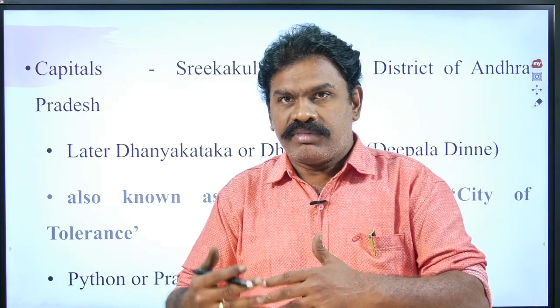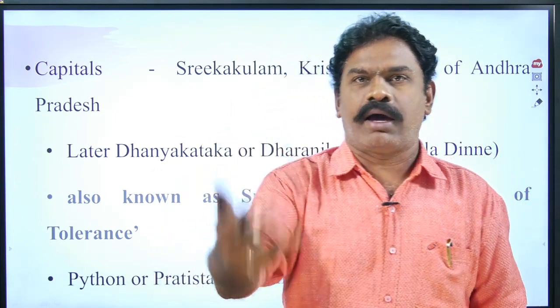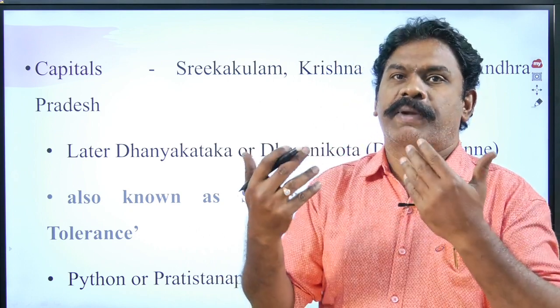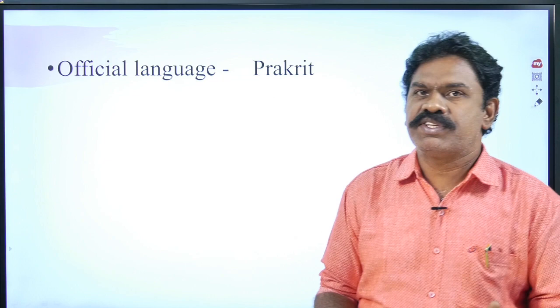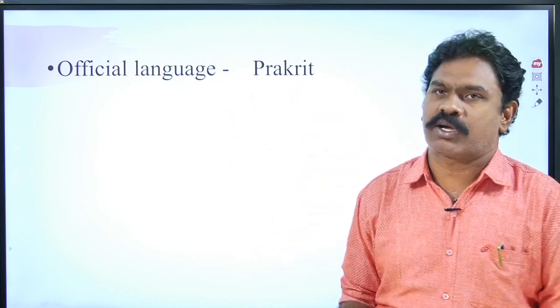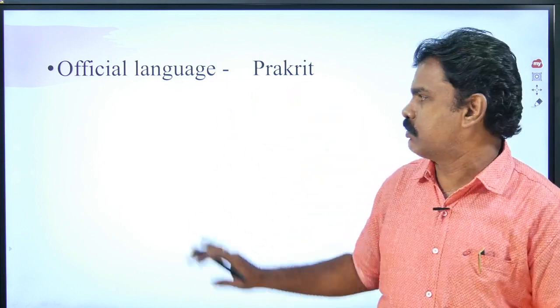In a later period, they shifted their capital to Paithan or Pratisthanapura, which is situated in Maharashtra. Official language: coming to the official language of the Satavahanas, it is Prakrut. Prakrut was the official language of the Satavahanas.